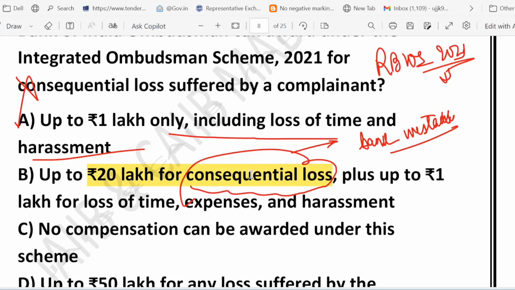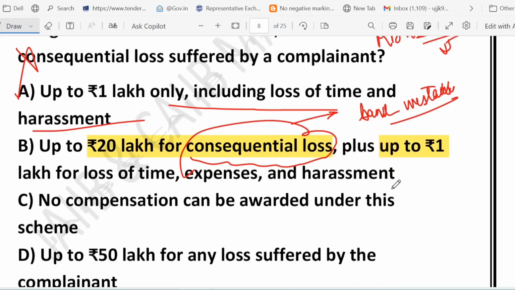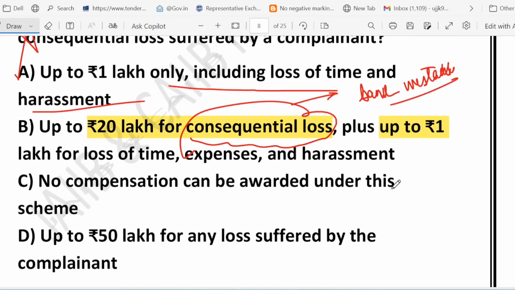Right. On top of that, they can also award up to 1 lakh rupees for things like harassment, mental stress or wasted time. Suppose a bank delays your transaction and you lose out on a business deal worth lakhs. So the ombudsman can order the bank to compensate you for that financial loss up to rupees 20 lakh. Okay. Plus additional compensation for the stress and trouble caused.